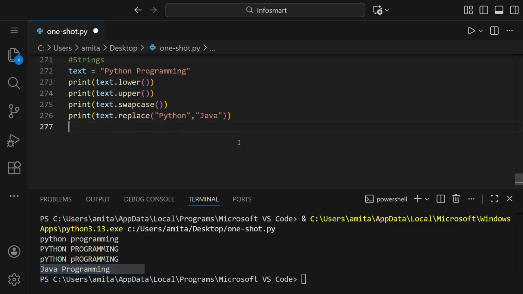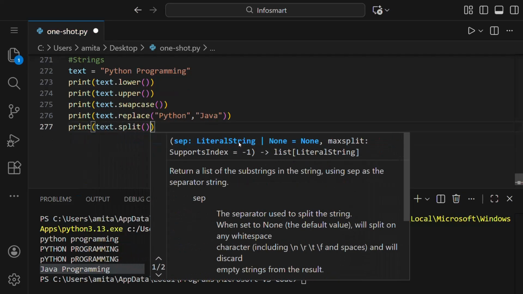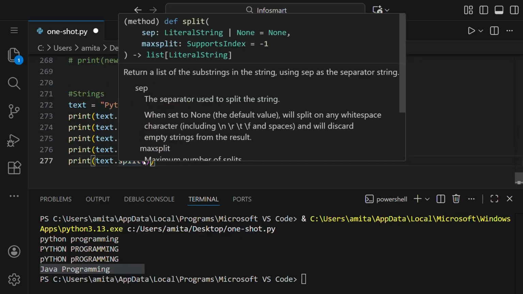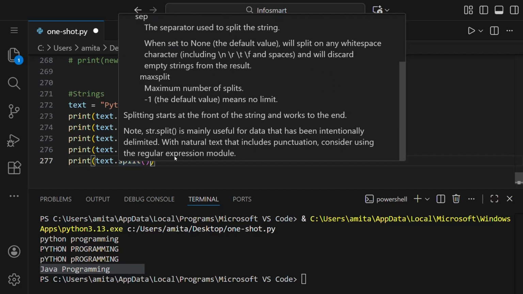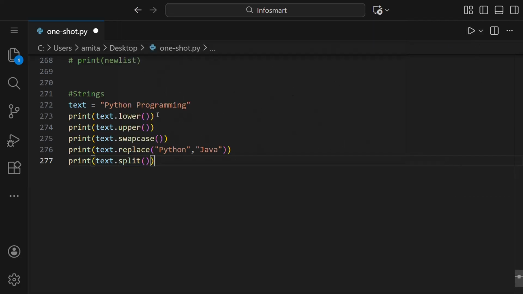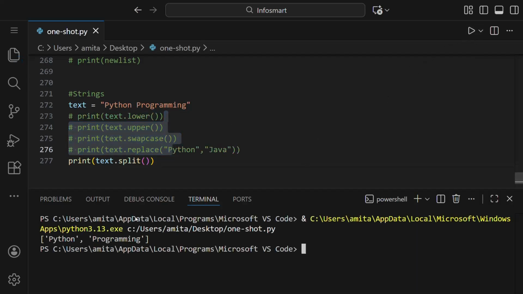Now if you want to use the split method, you just have to write split. Split by default splits by space. Like you can see here, it returns a list of the substrings in the string using the separator string. So it basically splits by space. If we comment this and run, you can see we got Python as one word and programming as a different word because it had a space in between.